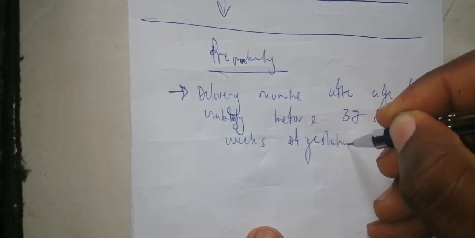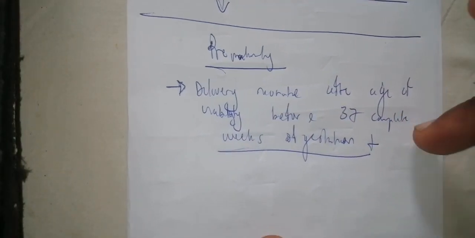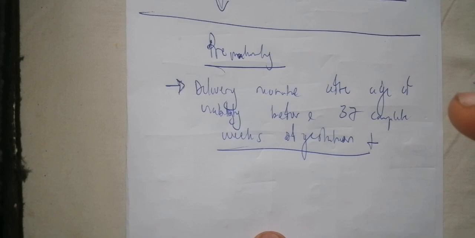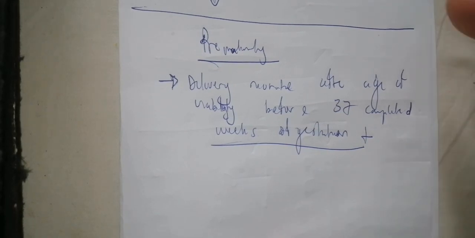And to understand what I mean by 37 completed weeks of gestation, you go on an introductory tutorial of labor. You're going to understand best what is explained by 37 completed weeks of gestation.